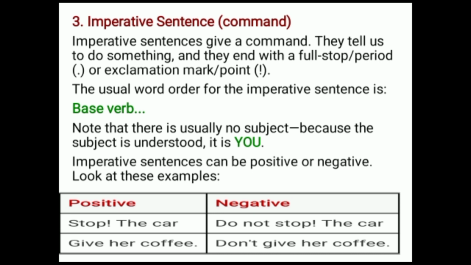Imperative sentences give a command. They tell us to do something and they end with a full stop or period, or sometimes an exclamation mark, based on the tone of the speaker. The word order for the imperative sentence is the base verb, meaning direct words are spoken. You need not use a subject here because the subject is usually understood, it is you. An imperative sentence can be positive and negative, same as other sentences.